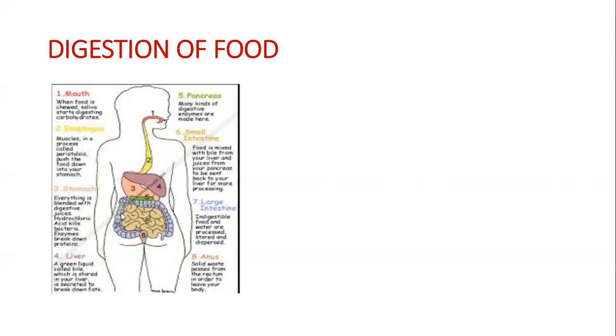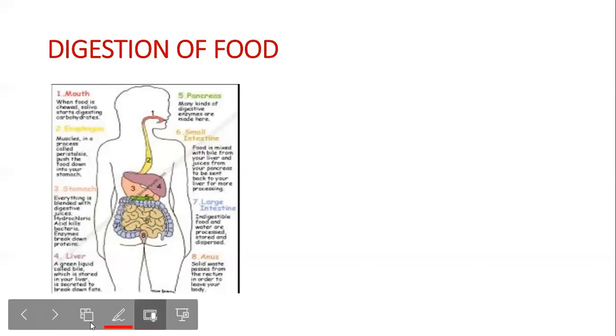Whatever remaining water is there will be absorbed, and in the large intestine, the unabsorbed waste product is removed in the form of solid waste. The process of removal of solid waste from the body is called egestion, and it happens through the anus.